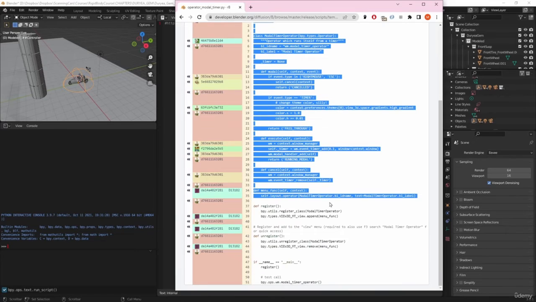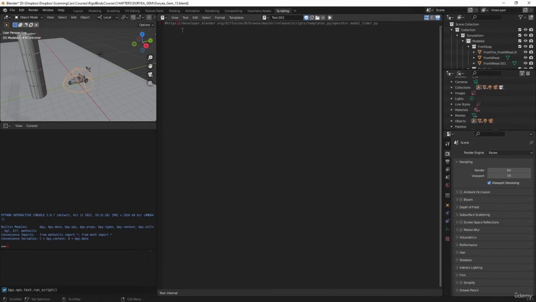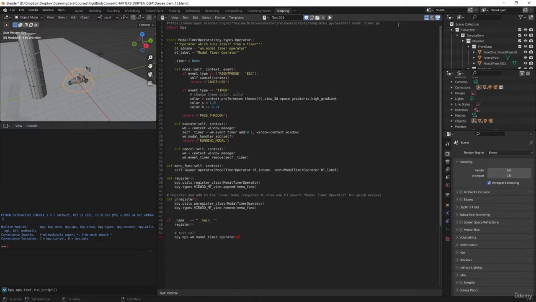I'm not the right person to ask about all this, but my understanding is it allows two different threads to go at the same time. On the one hand, we're going to have a thread running Blender while the animation's playing, and it's going to allow another thread to probe the controller and get its inputs.